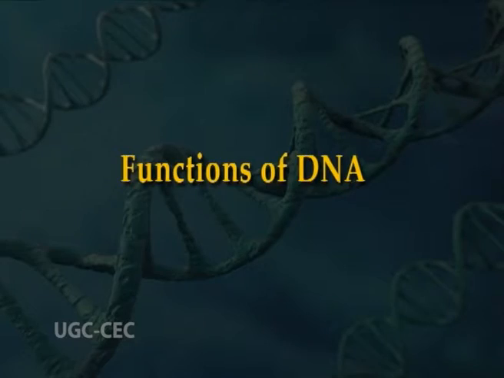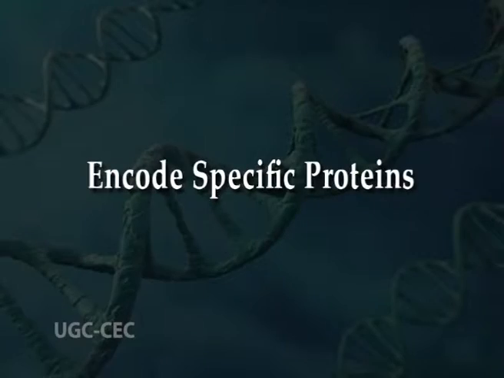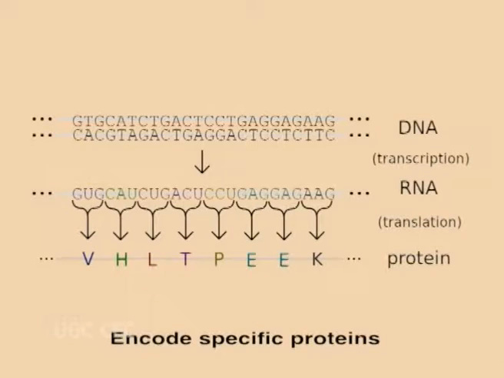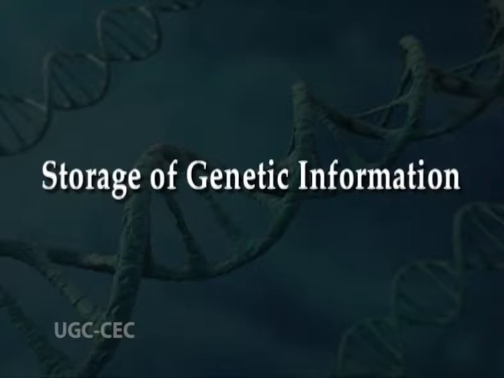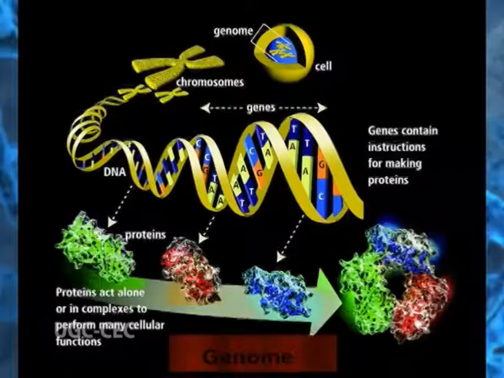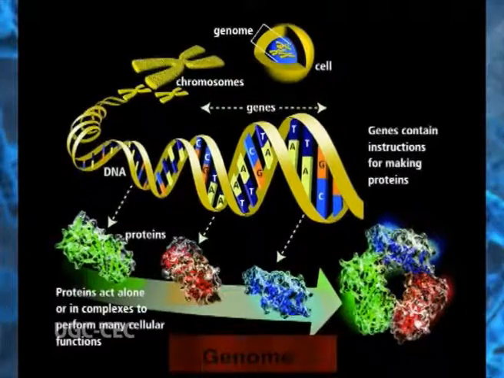Now, let us discuss the functions of DNA. DNA is responsible for a number of biological activities. They encode specific proteins. Many prokaryotic DNA code for specific proteins. Storage of genetic information, that is the genome.